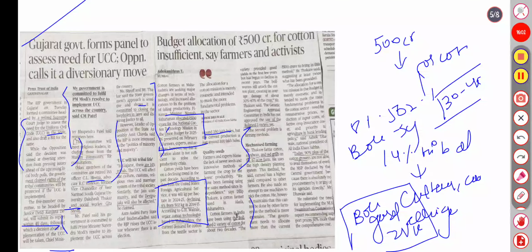Mechanized farming: Mr. Thakre farms cotton, soybean and red gram on a 67 acre farm using the high density planting system. He maintains, however, that the government needs to allocate more than the current 500 crore to bring this method in, and that 90% plus of cotton growers avail themselves of the MSP declared by the central government.